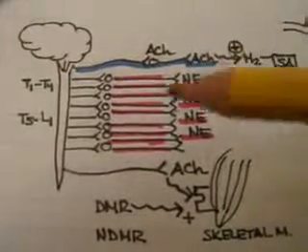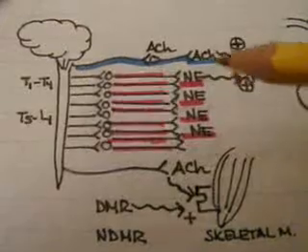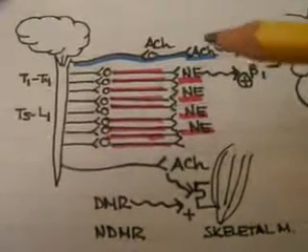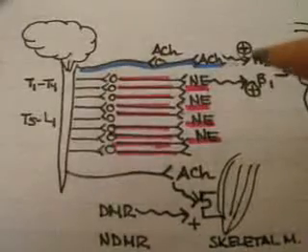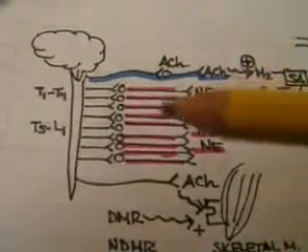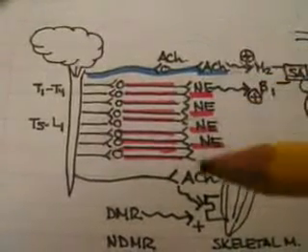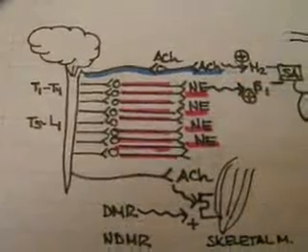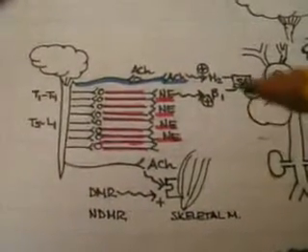The parasympathetic nervous system expresses itself, for example, through acetylcholine that binds to the cholinergic receptors, such as the muscarinic and the nicotinic receptors, which we'll discuss. And the sympathetic nervous system manifests itself, for example, through norepinephrine, which binds to the adrenergic receptors, which we'll talk about later, for example, the alpha and beta receptors.